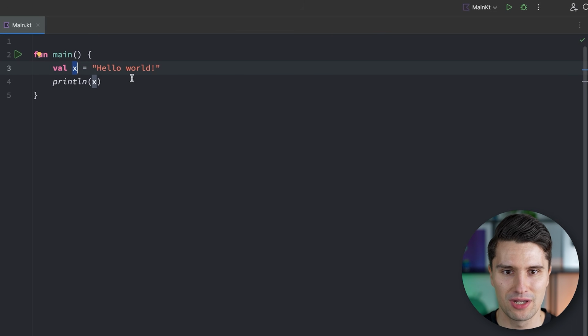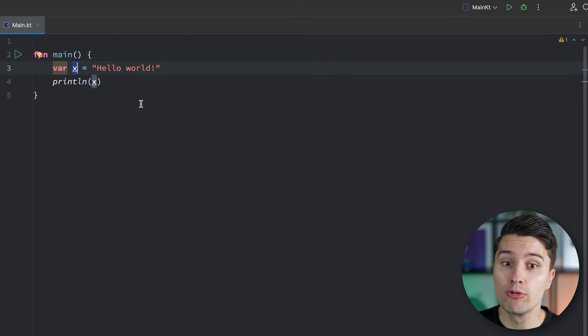However, what if I tell you that val is actually not the only way to declare such a variable? There is also var, which stands for variable, I guess. And if something is variable, then that means it could change. And that's exactly what we get with var. So if we want to assign a certain value to a variable, and we want to be flexible, we want to be able to change this value later on in our code to something else, then we can only do this if this is actually a var and not a val.